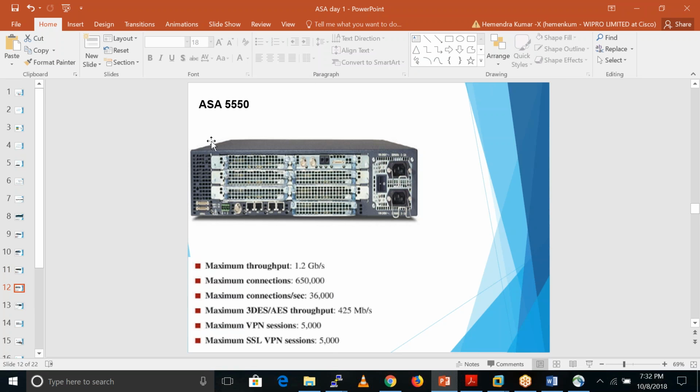so this is another ASA model. You don't need to remember these three ports and all that. You just need to remember the hardware model. That's it. Nobody asks about these things.